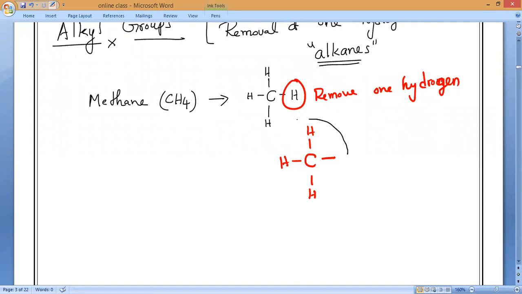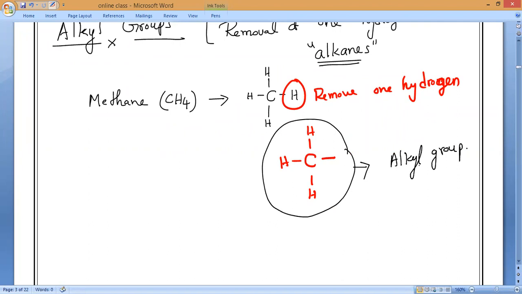So what is this called? Alkyl group. And in this alkyl group, the name of this one is methyl group. Methyl group. The formula of this one will come like this: CH3 with a bar. Bar means here no atom is there to bond with. So always remember this free line. This is what we call the free line.